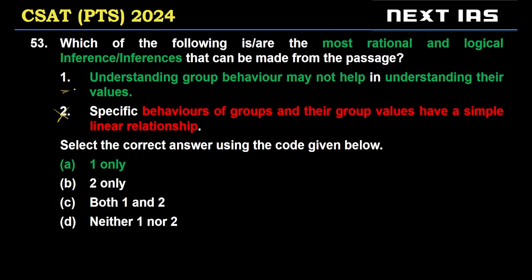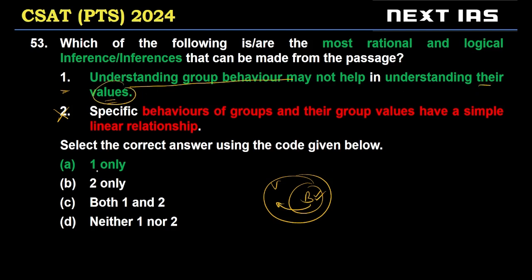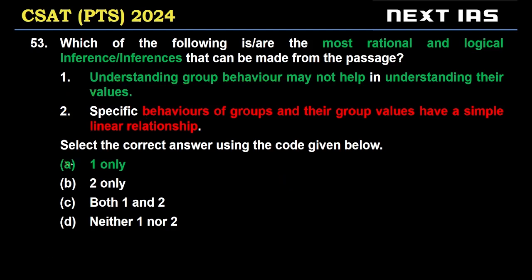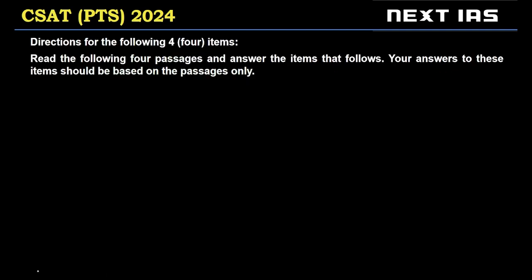Statement 1, understanding group behavior may not help in understanding their specific values. So again, this comes from the same idea, right? If you understand behavior, understanding group behavior may not help in understanding their values, because values can be same but behavior is different. So A is the correct choice for question number 53, right? So one only.